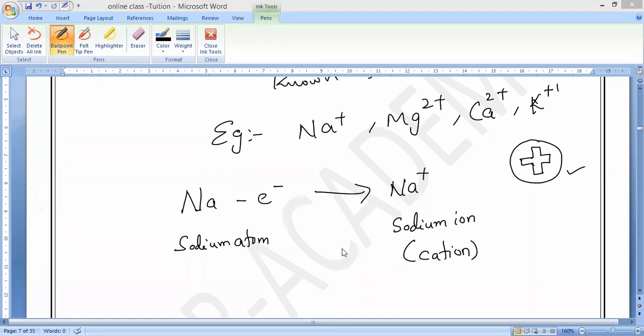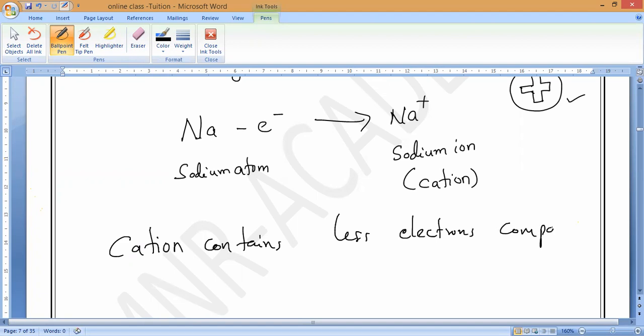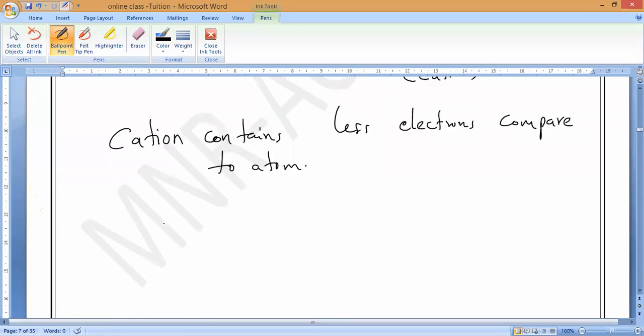Next, a cation contains fewer electrons or more electrons? Fewer electrons. That is what you have to remember. A cation contains fewer electrons compared to the normal atom.